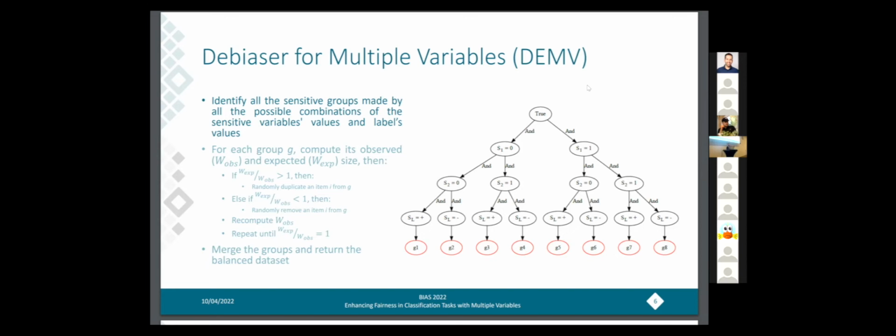But this process can also be applied to categorical sensitive variables and to multi-class labels. Here, for sake of simplicity, we are only showing binary values. Then we identify the sensitive groups by filtering from the original dataset only the items satisfying the given Boolean condition. And in this case, for example, we have 8 sensitive groups.